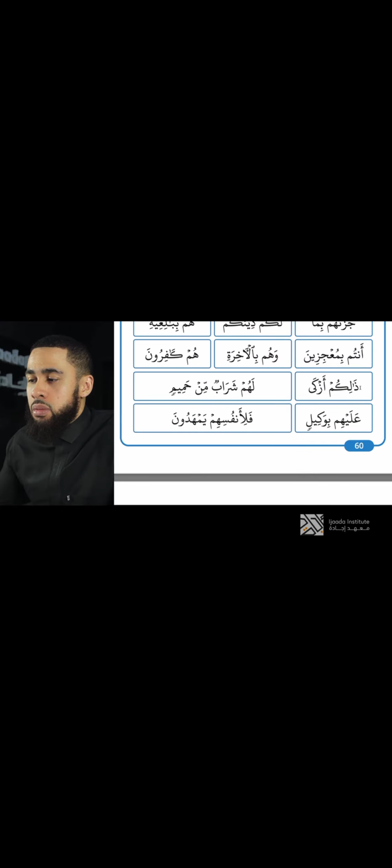ذلكم أزكى. Don't forget that little alif there. That's called an alif maqsura. It looks like a ya, but when it comes after fatha, it elongates it. ذلكم أزكى. ذلكم أزكى. Right? Next one.